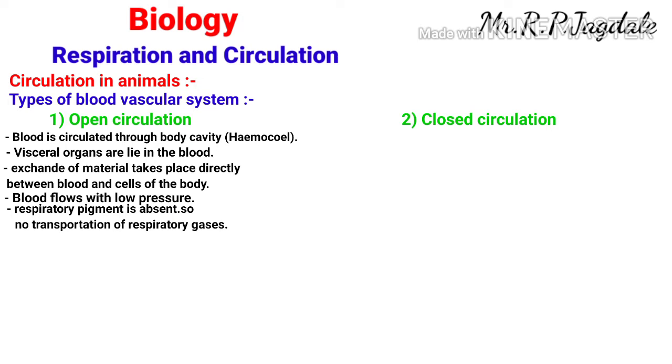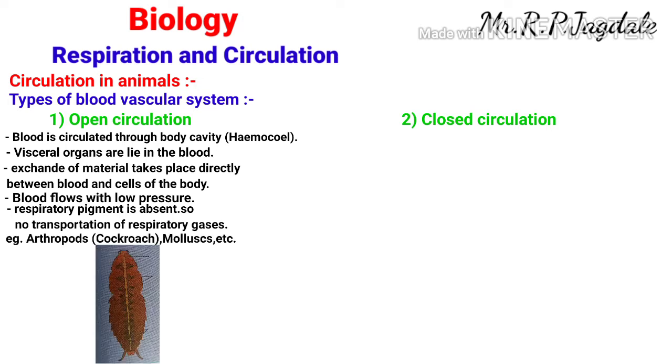This is about the open circulation. Examples of that are the arthropods. In that, cockroach is the example, and some of the primitive molluscans. These are the examples of open type of circulation.